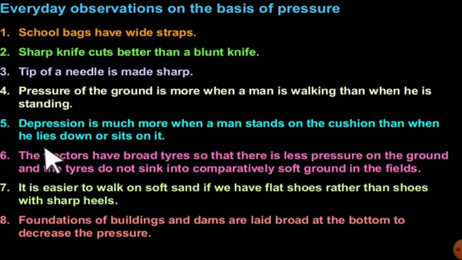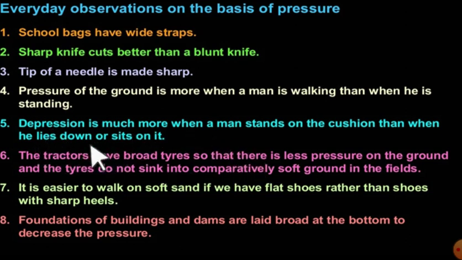Got it? Depression is much more when a man stands on a cushion than when he lies down or sits on it. When he lies or sits on it, the surface area of contact between the cushion and the man will be more. Area more means less pressure. Less pressure means less depression. Got it? And when he stands on that cushion, the area of the two soles will be very less when you compare it with the surface area of the whole body.